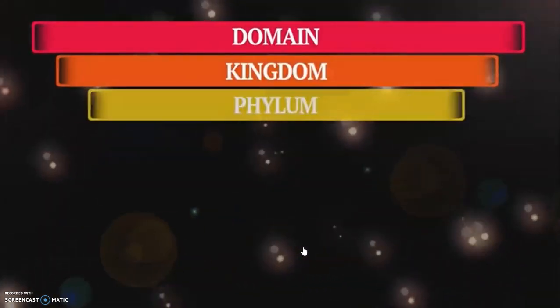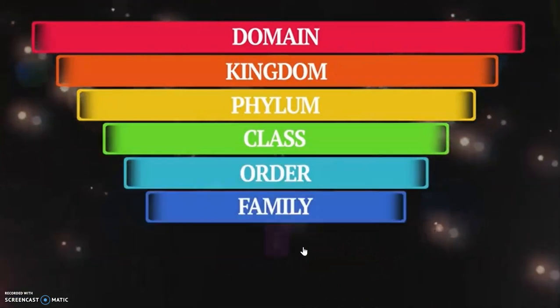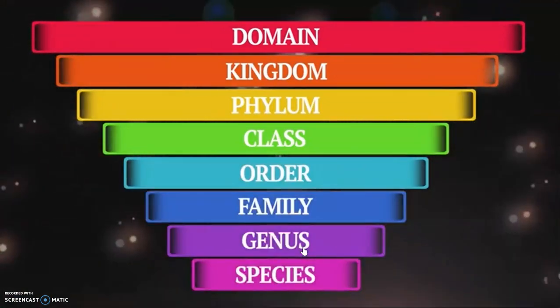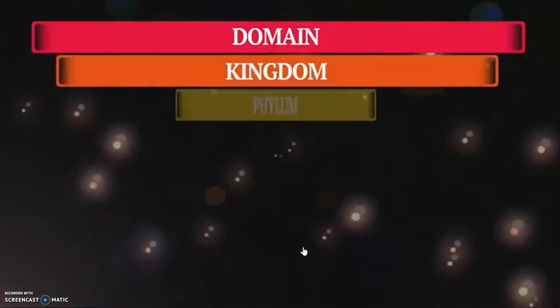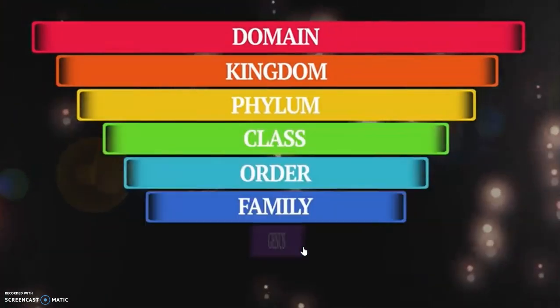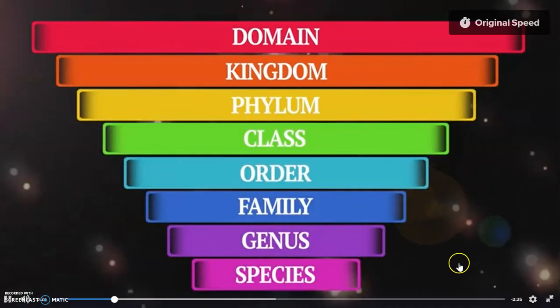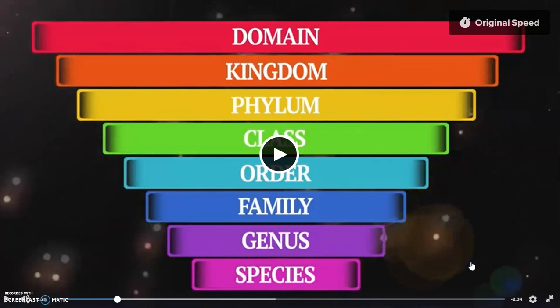Domain, kingdom, phylum, class, order, family, genus, species, last. Domain, kingdom, phylum, class, order, family, genus, and the species last. Okay, so yep, here we go. It's a wrap. Get excited.